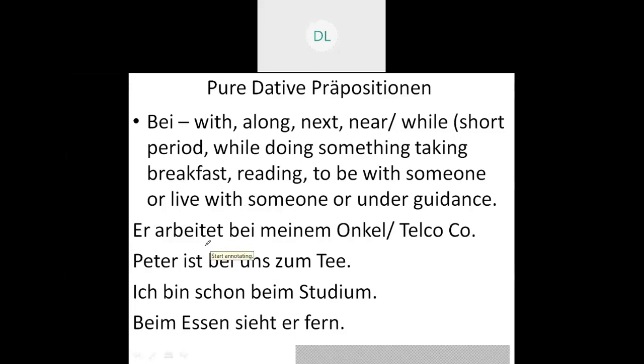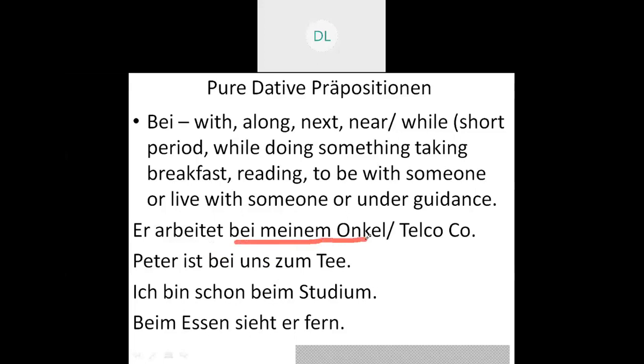What are the sentences? Er arbeitet bei meinem Onkel. That is, he works under the care of my uncle, or under the guidance of my uncle. Whenever you say, ich wohne bei meiner Tante in Deutschland, that is, I am staying in Germany, but with my aunt.